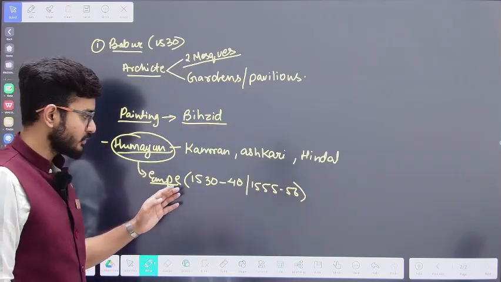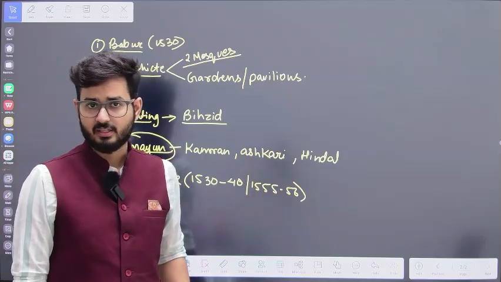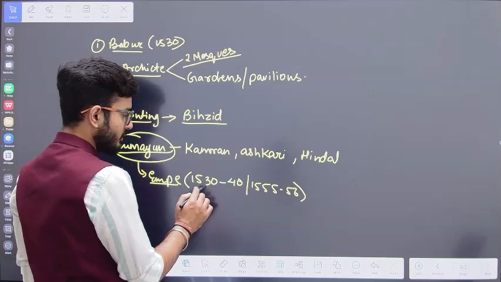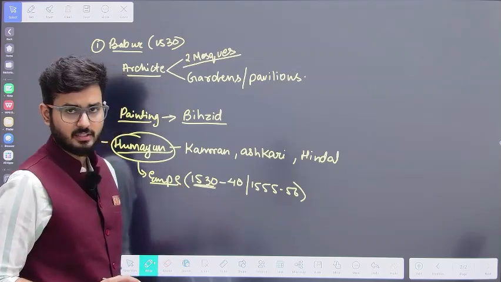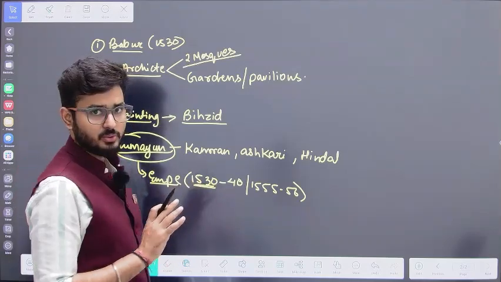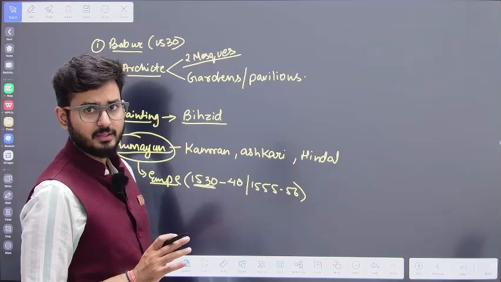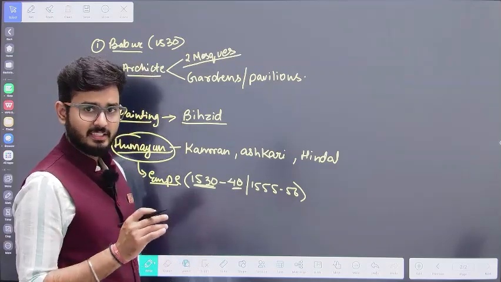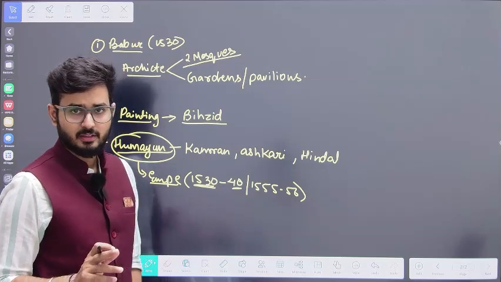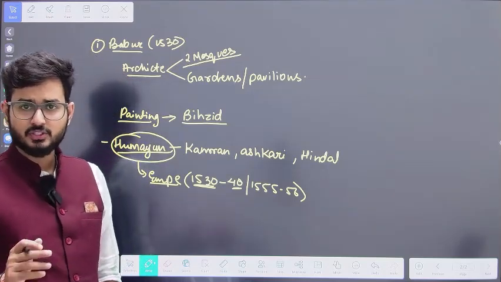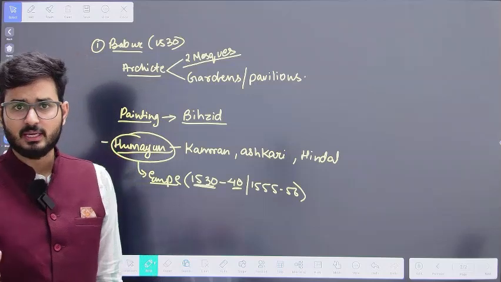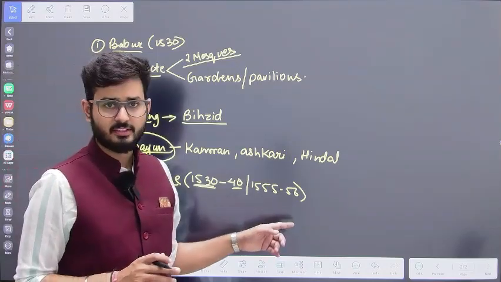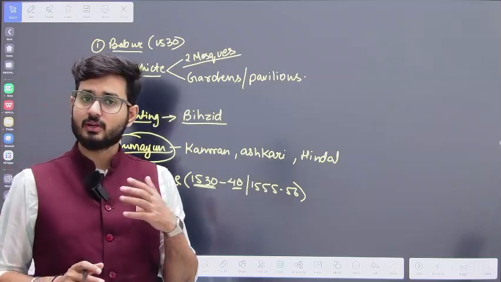Now you might be confused about how such a thing is happening. When Humayun becomes emperor in 1530, he starts to rule at that point of time. But by 1540 he is removed from his empire, and another person, Sher Shah Suri, establishes the Sur dynasty. However, by 1555 Humayun comes back again.